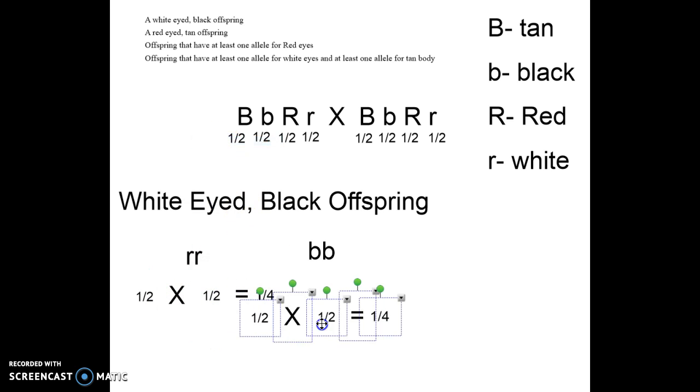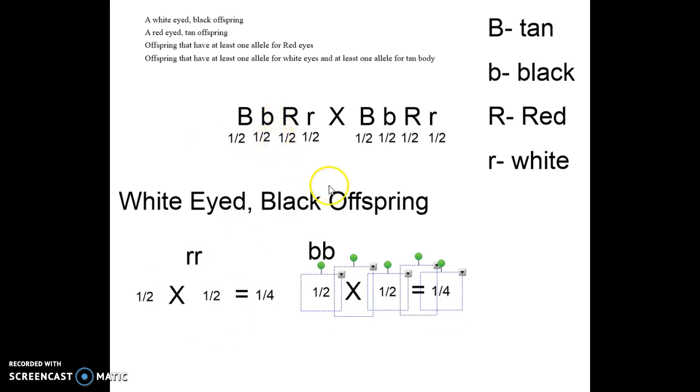The math is going to be the same for the little b's. You need this little b and this little b. So each parent only has one way to create that kind of offspring. They have to give them this little b and this little b. So what's the probability of having these two things?